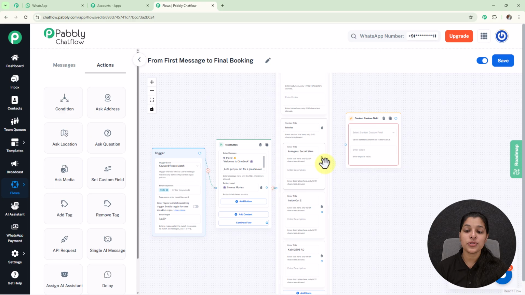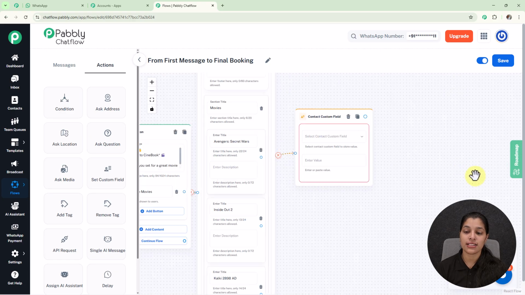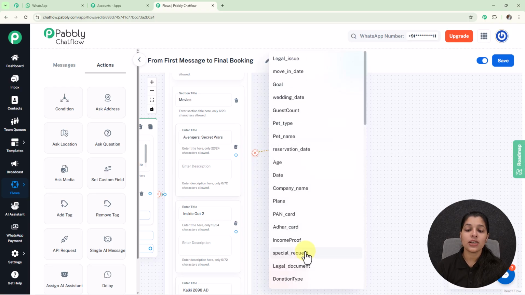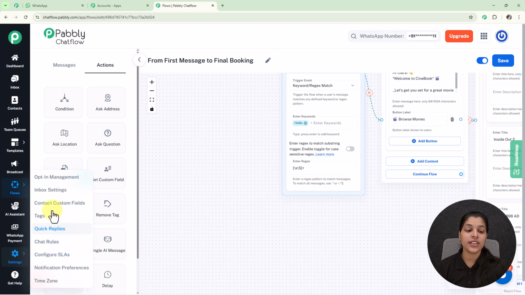And now I'm going to connect it with my first list item, and from here you can select the contact custom fields. Here you can see these are the contact custom fields I have created, and for creating a new one we just have to move over to the settings, and here we are getting this option for contact custom fields, which you have to select.